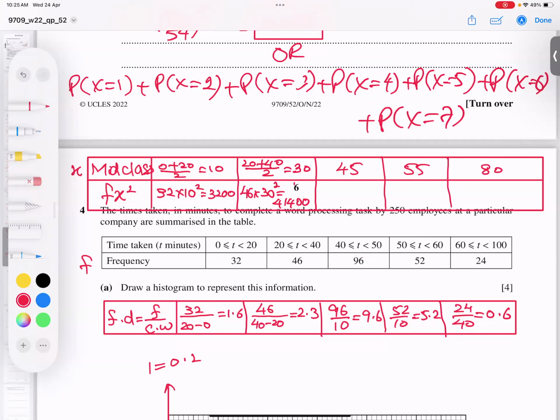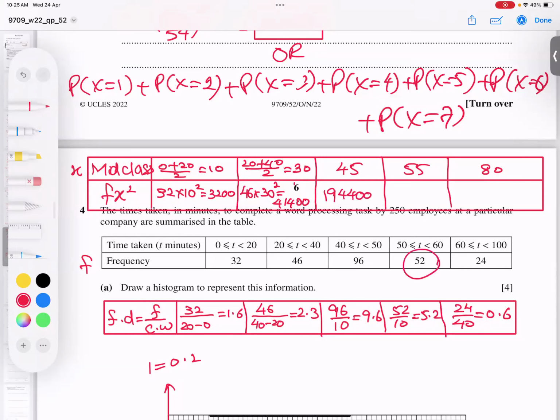And now 96 into 45 square. Let me check. 96 into 45 square, and I'm getting 194400.